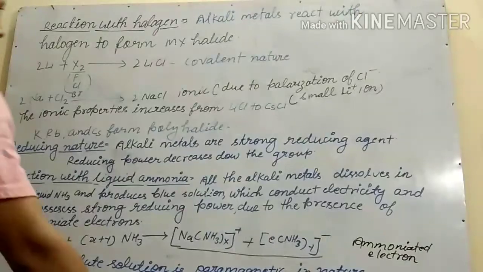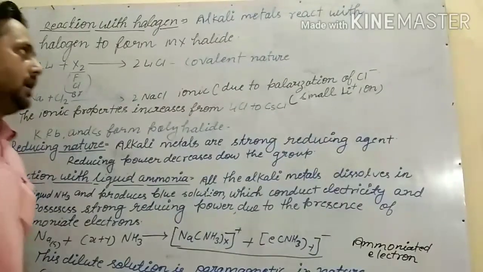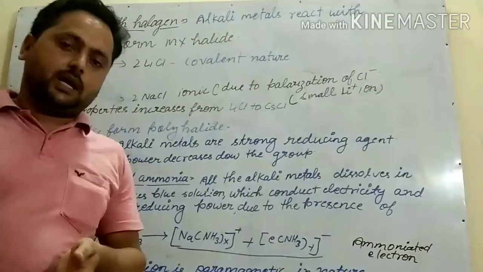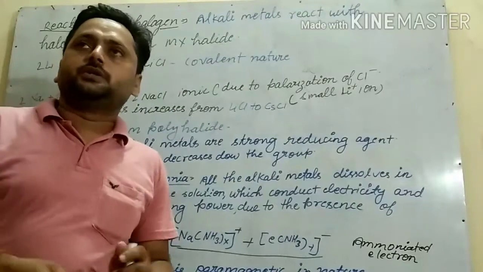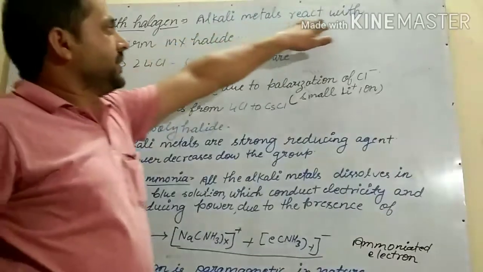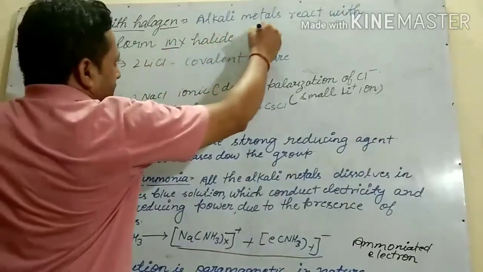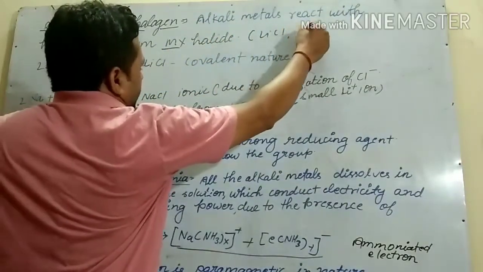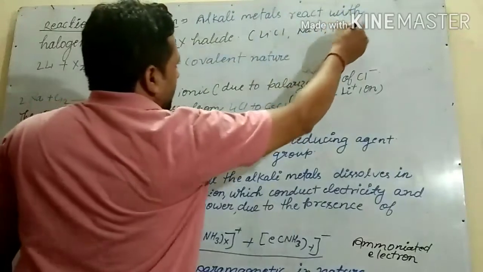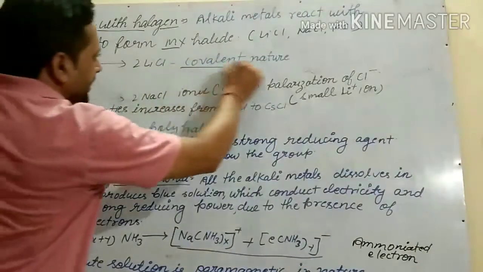Reaction with halogen. Alkali metals react with halogens and form halides. Some alkali metals form polyhalides also, and mostly they react with Cl. Alkali metals react with halogen to form MX halides, like LiCl, NaCl, KCl, etc. But among them, LiCl is covalent in nature.